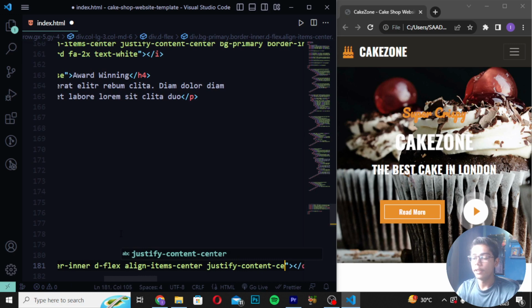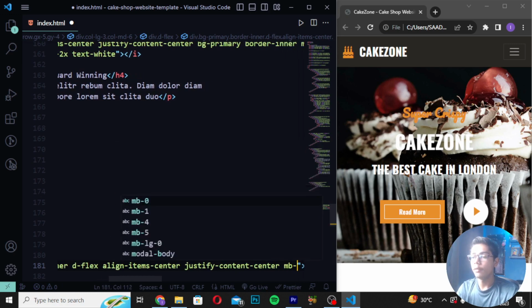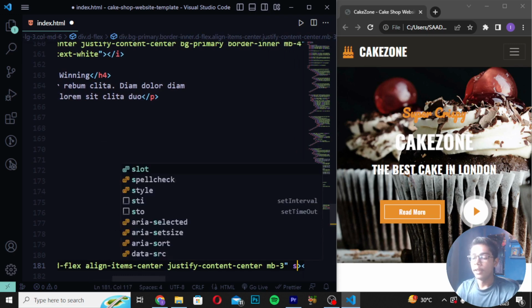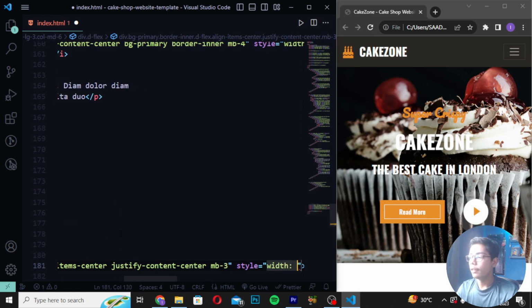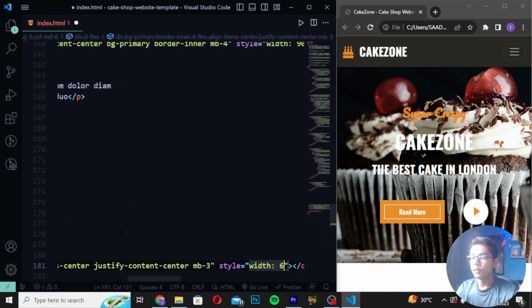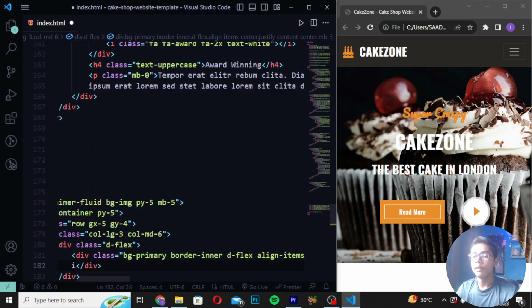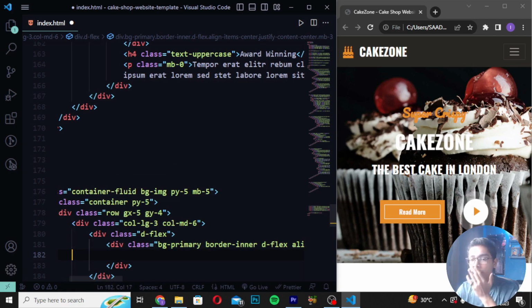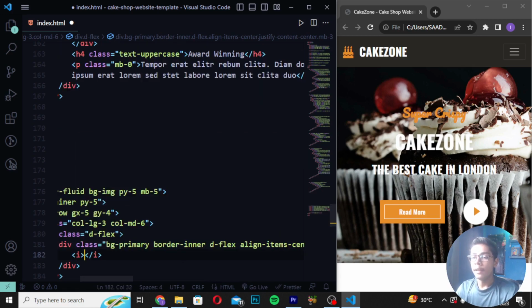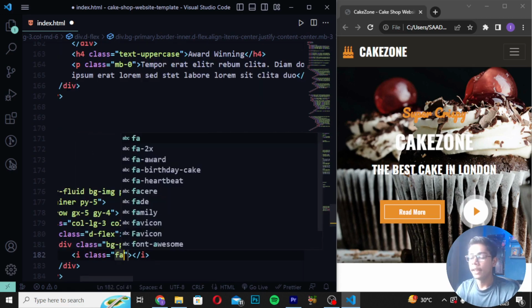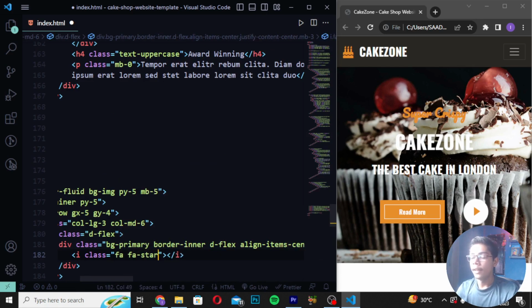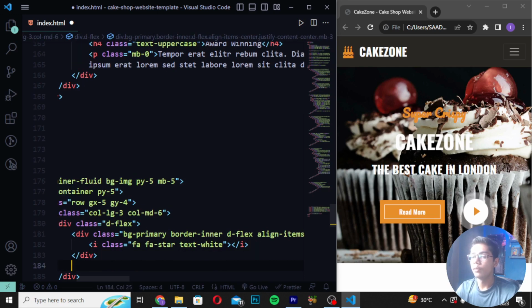So like this, and then when you've written this here you have to write mb3. Then you have to create here a style and then I will be writing width 60 pixel. So here I will be now writing this and create height as well which should be 60 pixel. Then I will be moving down and here I will be creating I tag with class as fa star and I will be writing here text white like this.